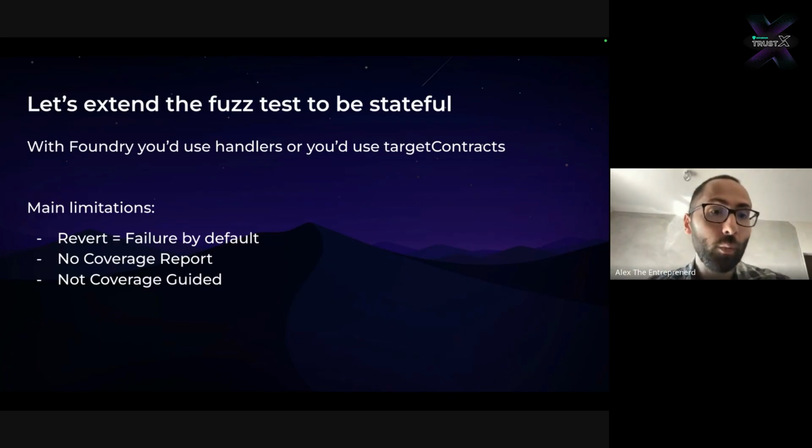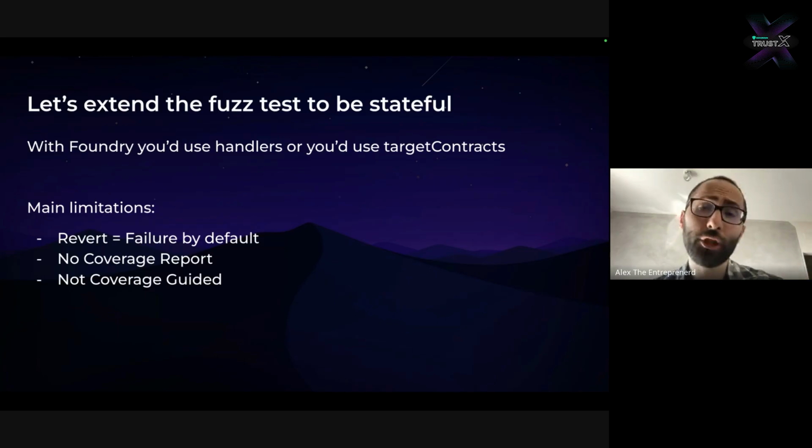Most people would have their first experience with this type of testing with Foundry. From my experience, having worked in this specific area of research for over a year and a half, Foundry is limited because of these three reasons. By default, it considers a revert a failure, which is not useful to us because we want our fuzzer to just try a ton of random combinations, even if they're nonsensical.